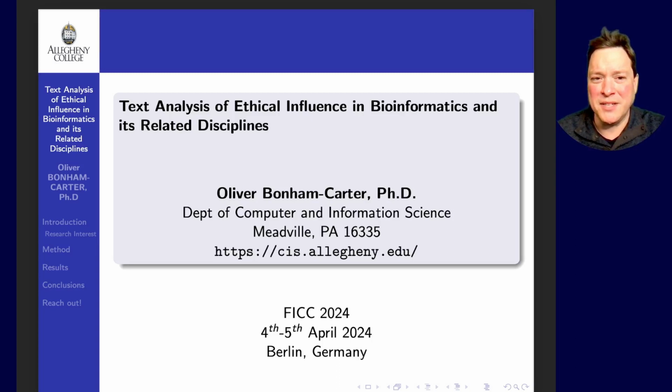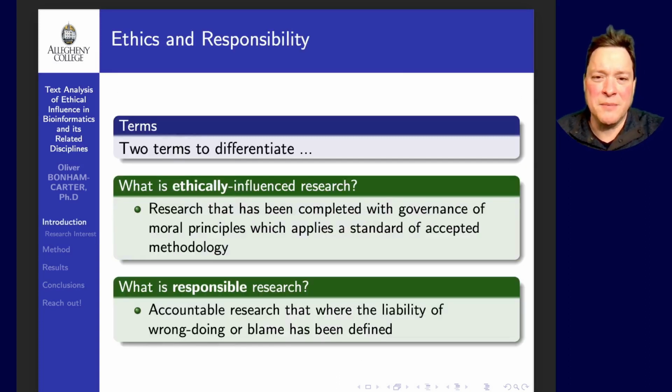And this is my presentation over my article, Text Analysis of Ethical Influence in Bioinformatics and its Related Disciplines. Before we can get started with this conversation, we must address two terms, i.e. ethically influenced research and responsible research.